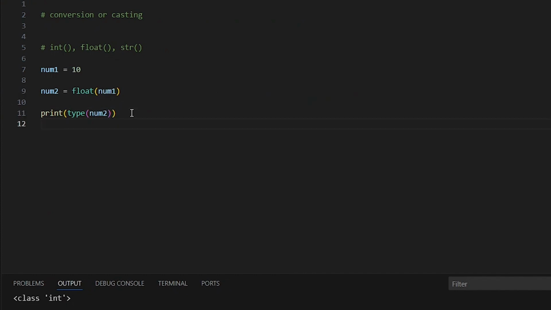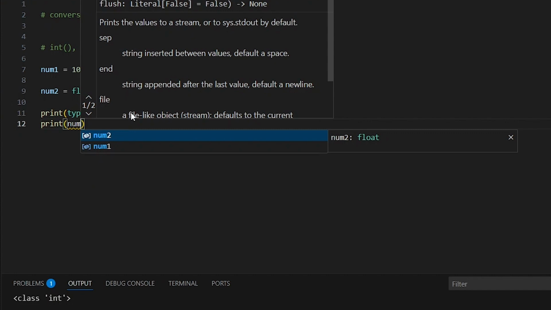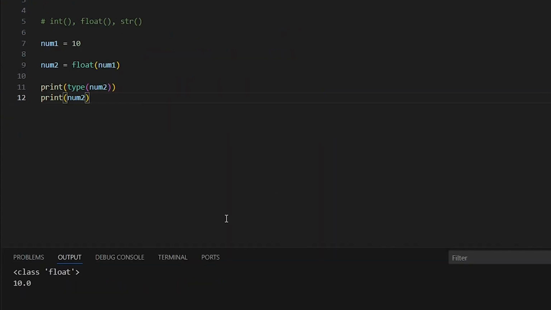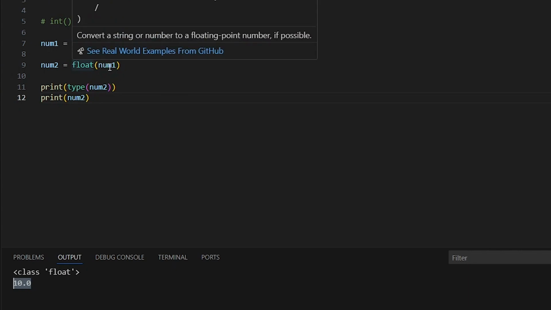So now we have class float, and we now have 10.0. So this float function converted this integer into a float.